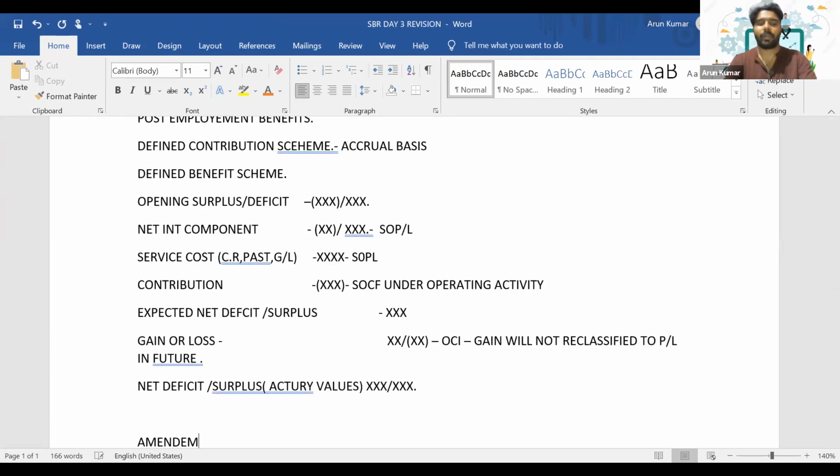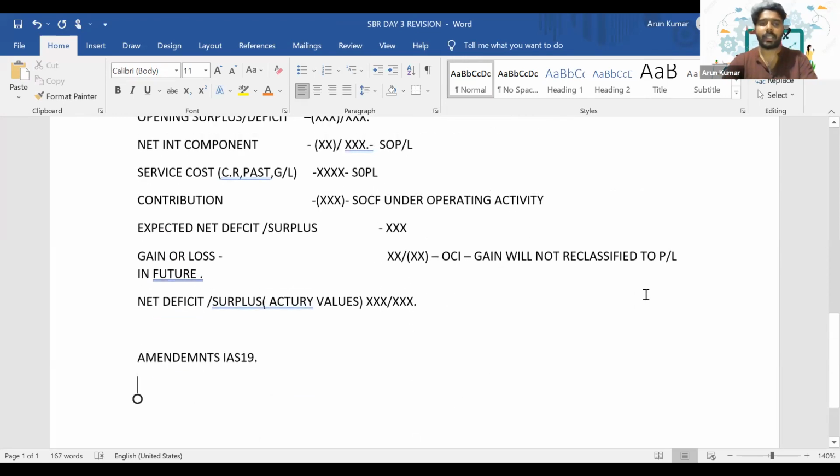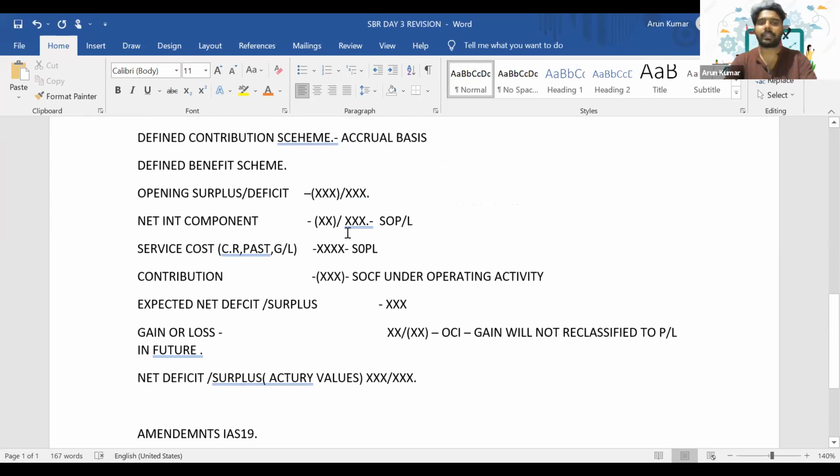And there is a small amendment that has come to IAS 19, which used to get tested every time as well. Here we can see that the net interest component is calculated at the start, always with respect to the opening rate of interest. But if in between there is a change or amendment in the plan, or any kind of curtailment, we need to reassess the pension asset and liability.